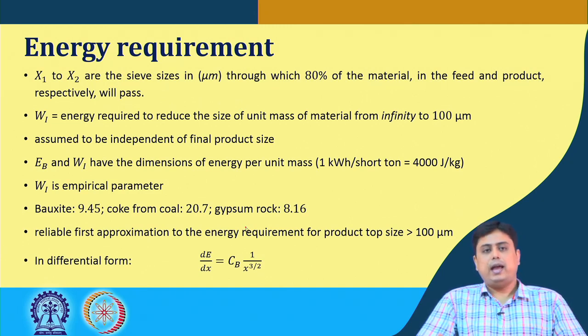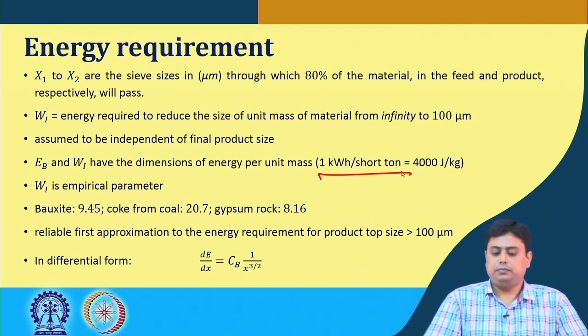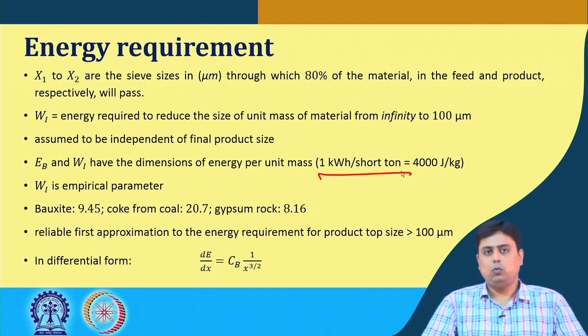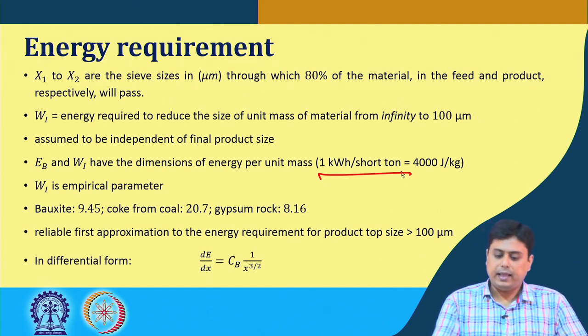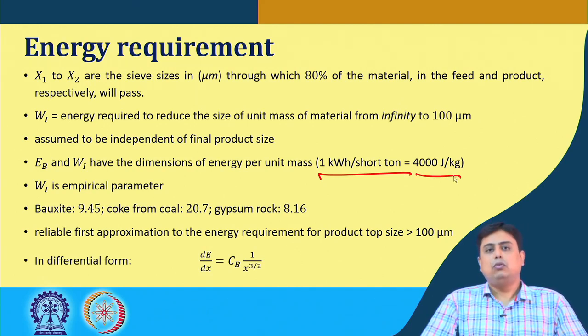Both EB and Wi, the energy required for the breakage and the work index, have dimensions of energy per unit mass, and a popular unit in industry is 1 kilowatt hour per short ton, which is equivalent to 4000 joule per kg.